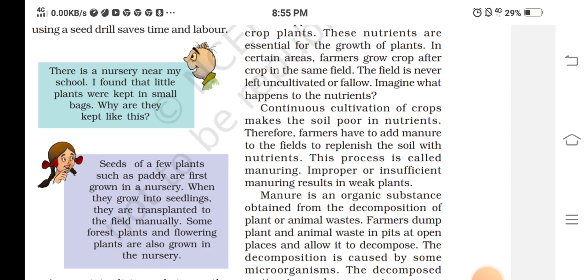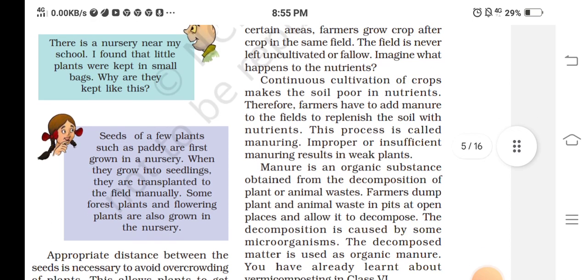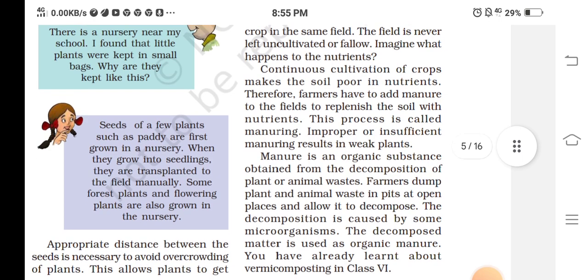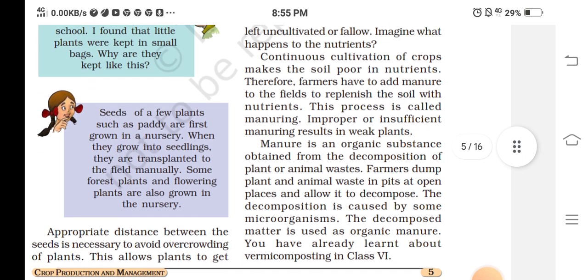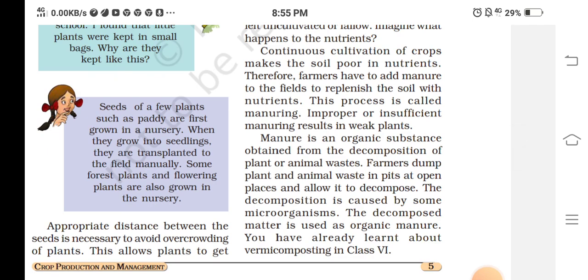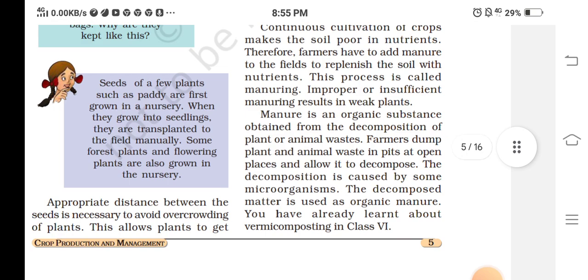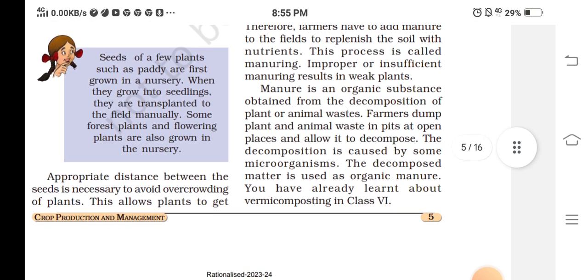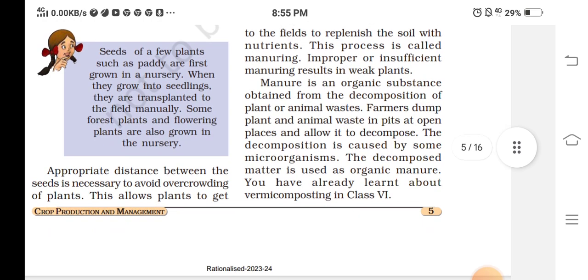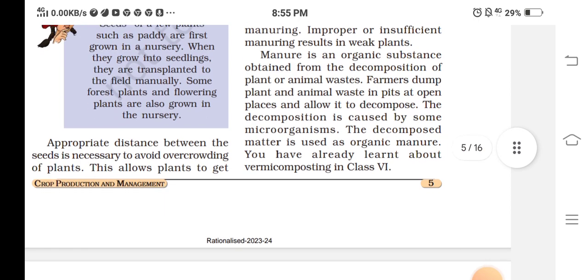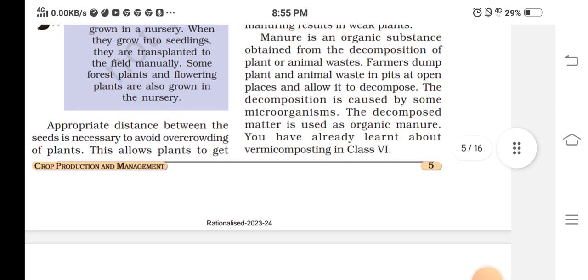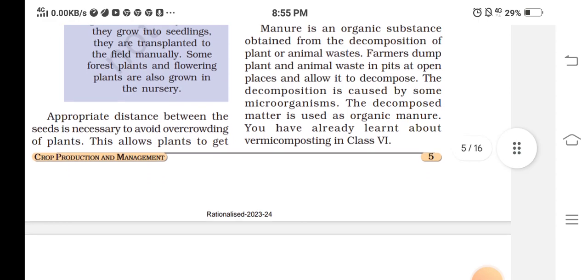In certain areas, farmers grow crop after crop in the same field. The field is never left uncultivated or fallow. Imagine what happens to the nutrients. Continuous cultivation of crops makes the soil poor in nutrients. Therefore, the farmer has to add manure to the field to replenish the soil with nutrients. This process is called manuring. Improper or insufficient manure results in weak plants. Manure is an organic substance obtained from the decomposition of plant or animal waste.